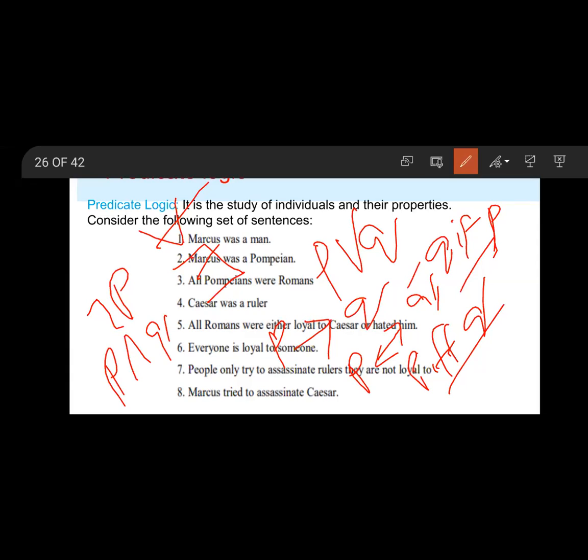Next, formulas. What do formulas mean? The set of formulas is inductively defined by the following rules. Rule 1, predicate symbols: if P is any predicate symbol and t1 to tn are terms, then P of t1 to tn is a formula.